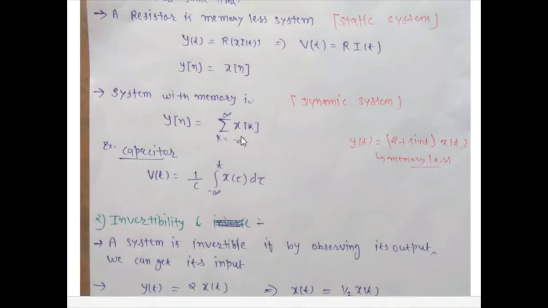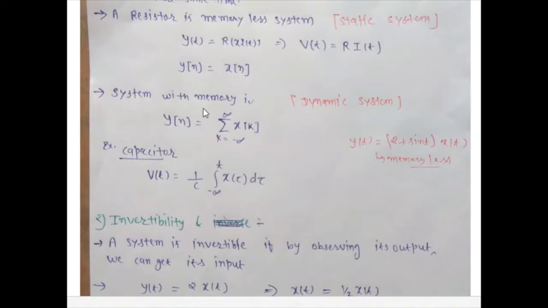And this is the example of a dynamic system, a system with memory. Here you can see that y depends on the value of x at k, and k varies from minus infinity to n. So it has the previous values. Y depends on the previous values of input, so this system is with memory.